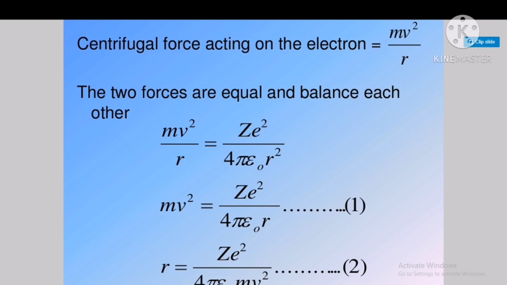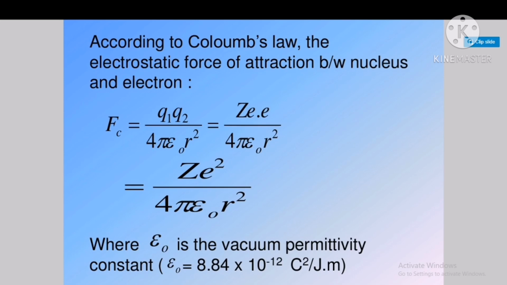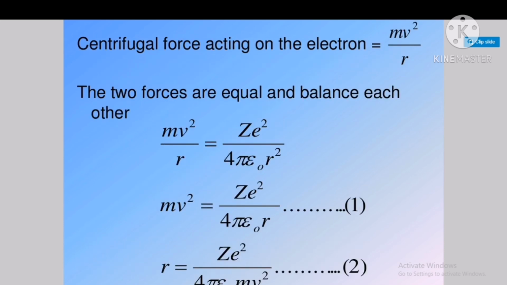The centrifugal force acting on the electron is equal to mv square by r. We know that for circular motion the necessary centripetal force is required, which is provided by the electrostatic force of attraction between the positively charged nucleus and the negatively charged electron. So we can balance the electrostatic force with the centripetal force. Thus the two forces are equal and balance each other.